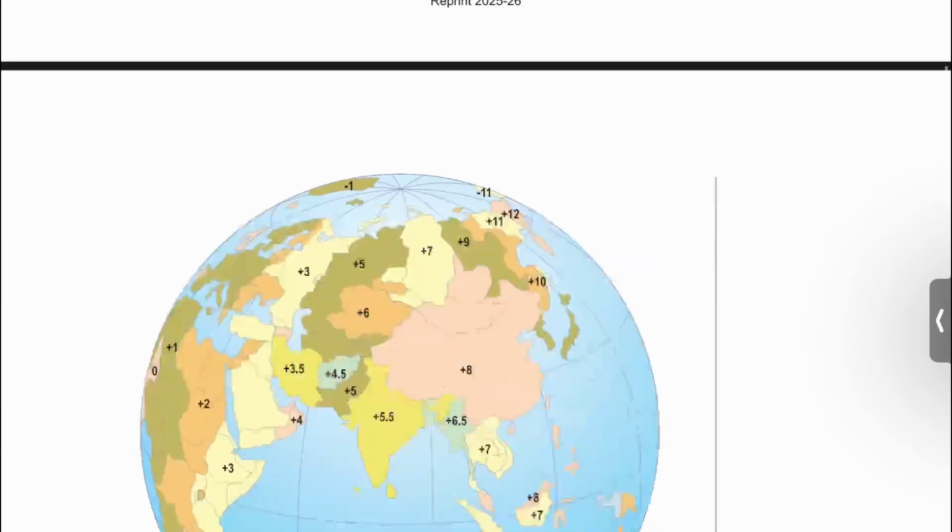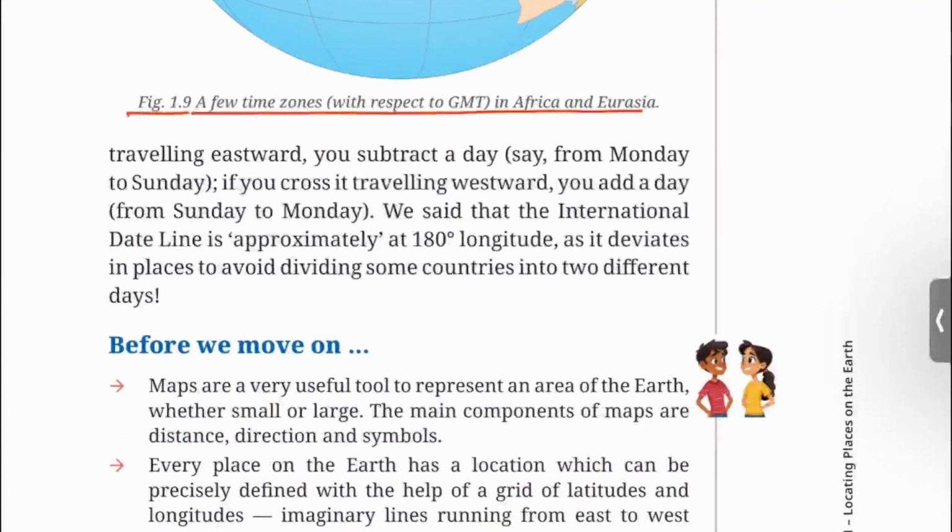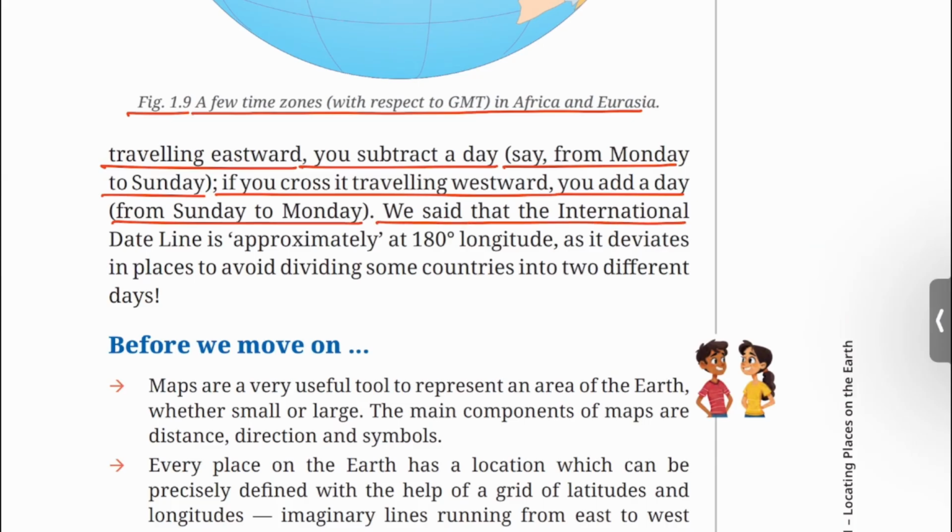If you cross it traveling eastward, you subtract a day, say from Monday to Sunday. If you cross it traveling westward, you add a day, from Sunday to Monday. We said that the international dateline is approximately at 180-degree longitude, as it deviates in places to avoid dividing some countries into two different days.